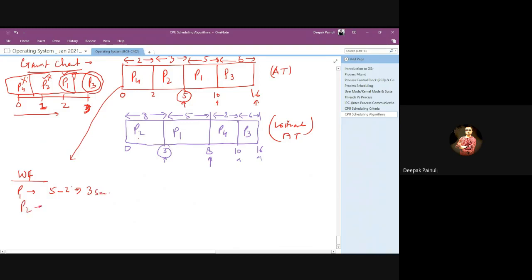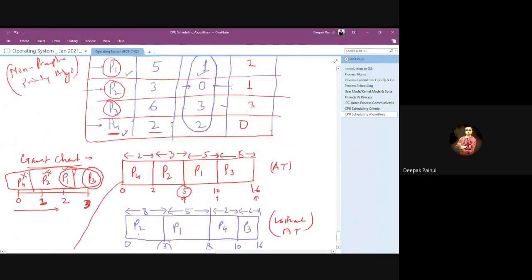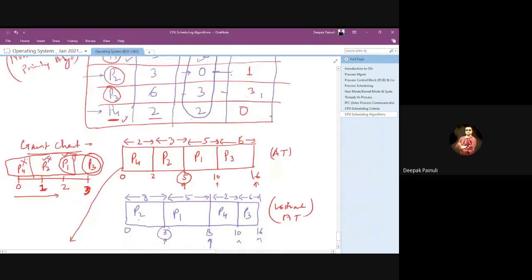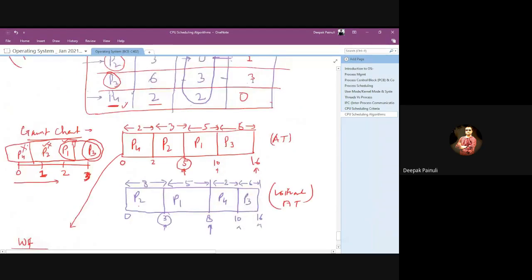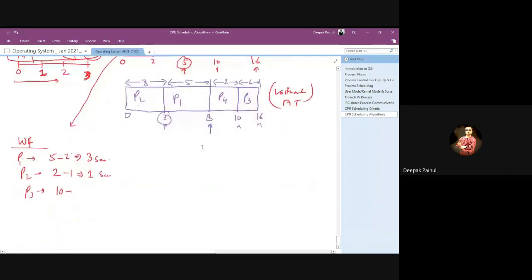And for P2, it got the system at timestamp 2, and when it arrived in the system, at 1. So 2 minus 1. That means waiting time for P2 will be 1 second. For P3, it got the system at 10, and when it came to the system at timestamp 3.